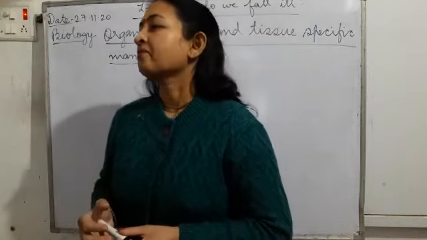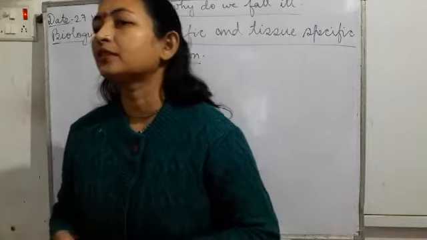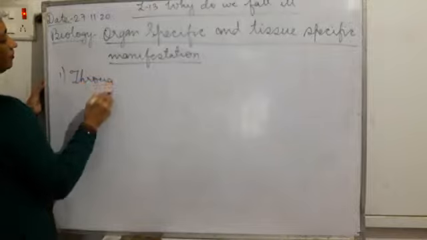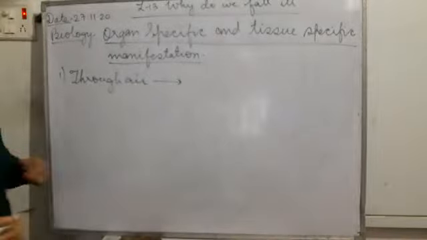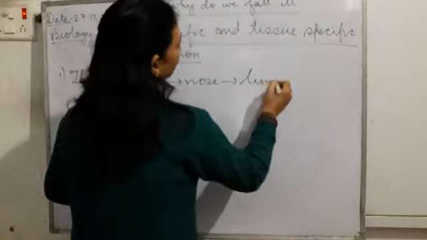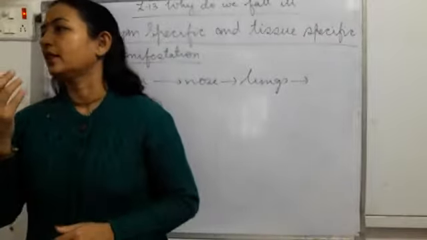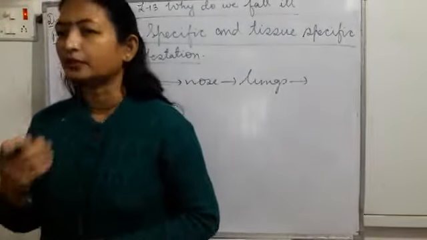So first, if we take the pathogens which enter through air, where will they go? They will go through the nose, then to the lungs, and in the lungs they will cause the infection. Common cold, that is caused by virus, causes mucus secretion inside the nasal cavity and in the throat.